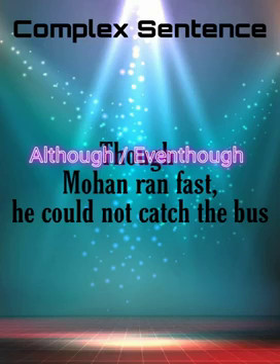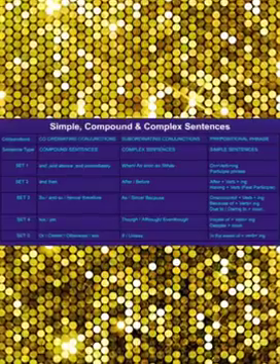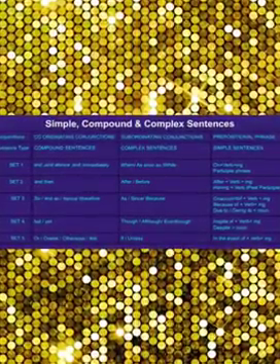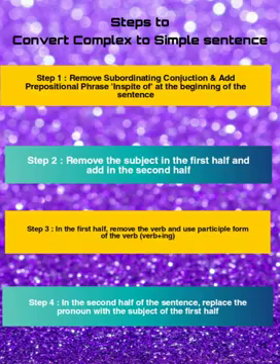Now, to change this complex sentence into simple sentence, we can use the prepositional phrase in spite of. Here, see the tabular column given last week and refer to the fourth set. To change the complex sentence into simple sentence, I will give you the steps to be followed. Step 1. Remove the conjunction though, even though, or although and use the prepositional phrase in spite of.